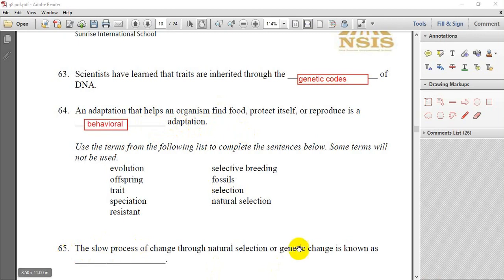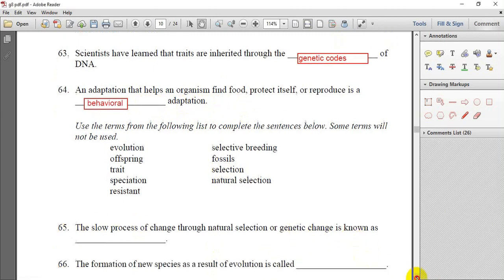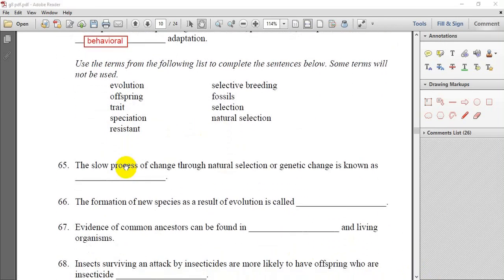Now question 65. Slow process of changes through natural selection or genetic change, the slowly changing in the population, is called evolution. So the answer for this question, evolution. Question 66. The formation of new species as a result of evolution is called. The process of formation of new species is called speciation.